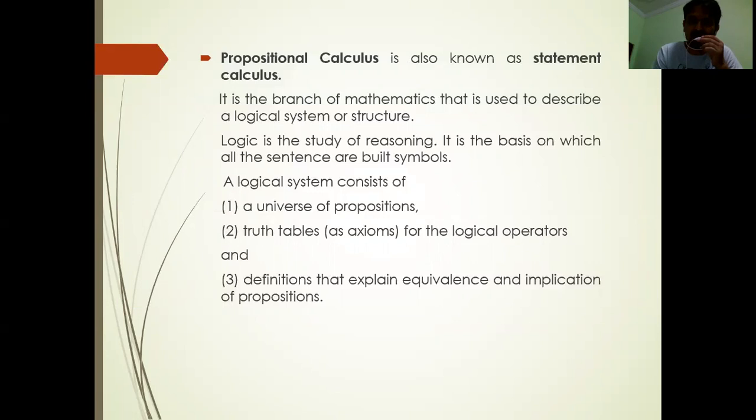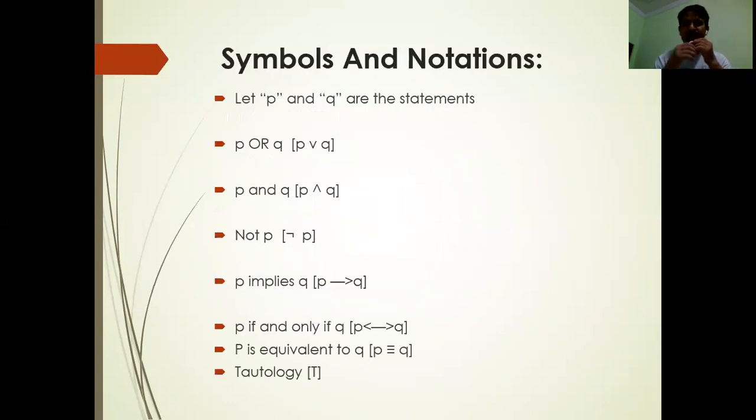Now, whenever we are discussing statement calculus, we need some symbols and notations. Take any two statements, P and Q. P is one statement and Q is another statement.